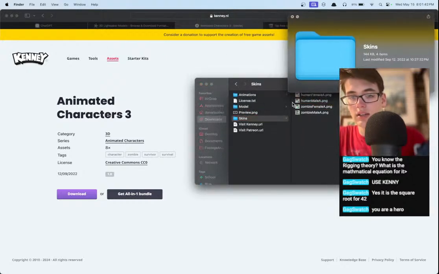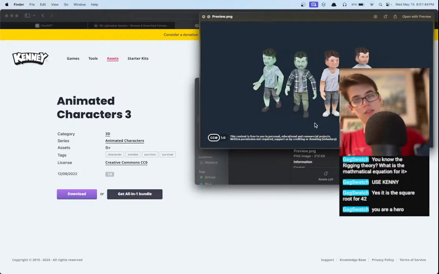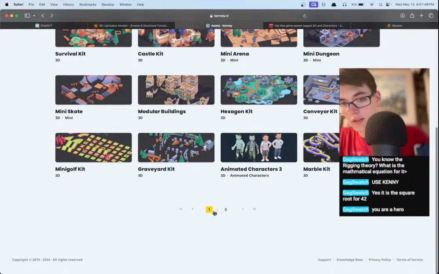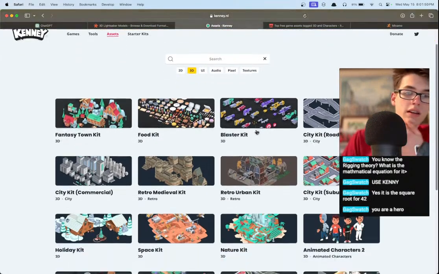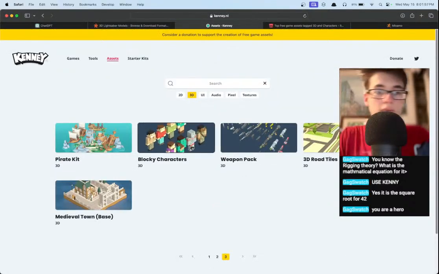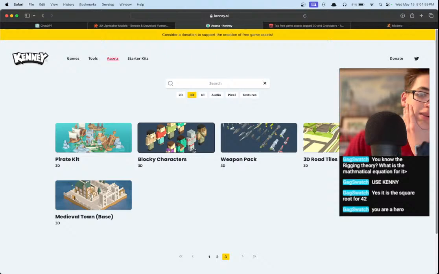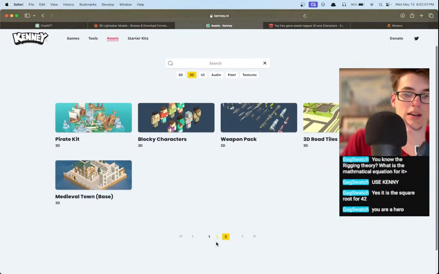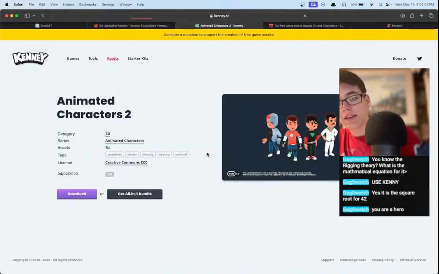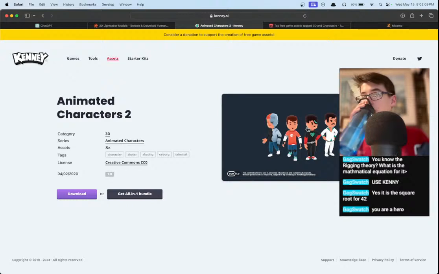Obviously, they also look kind of Roblox-y, which I'm a little suspicious of, but let's see what else they have. Do they have any other characters, or is it just that? A few more here. Again, same vibe. Here we have straight up Minecraft men. All right, so let's keep this in the back of our mind as a backup option. If we need to, we can go with this.